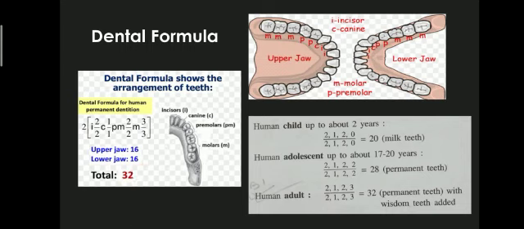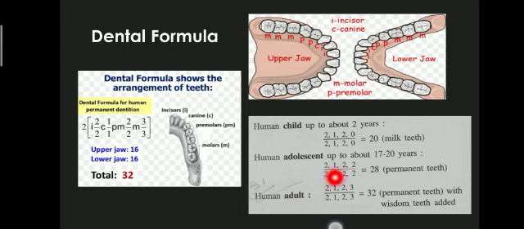In this case, we can see that a human child up to age 2 has only 20 teeth, that is, 2 incisors, 1 canine, 2 premolars, and 0 molars, and the same in the lower jaw. In an adolescent from age 17 to 20, there are a total of 28 teeth: 2 incisors, 1 canine, 2 premolars, and 2 molars, and the same in the lower jaw.